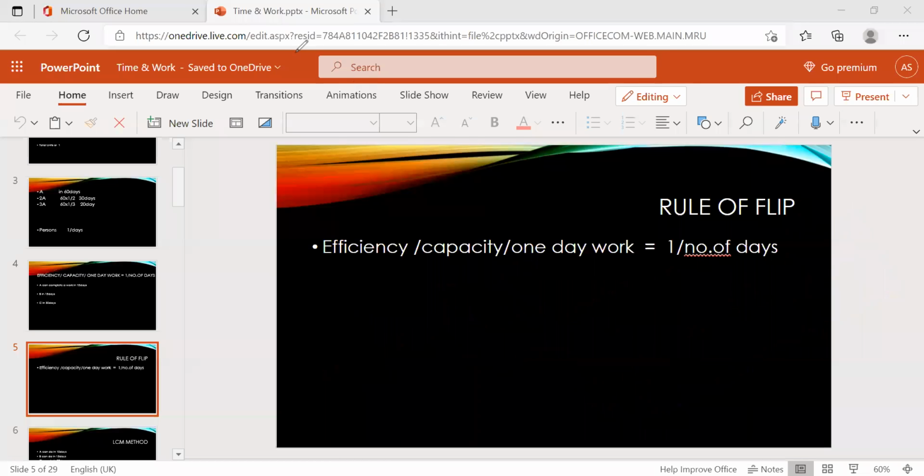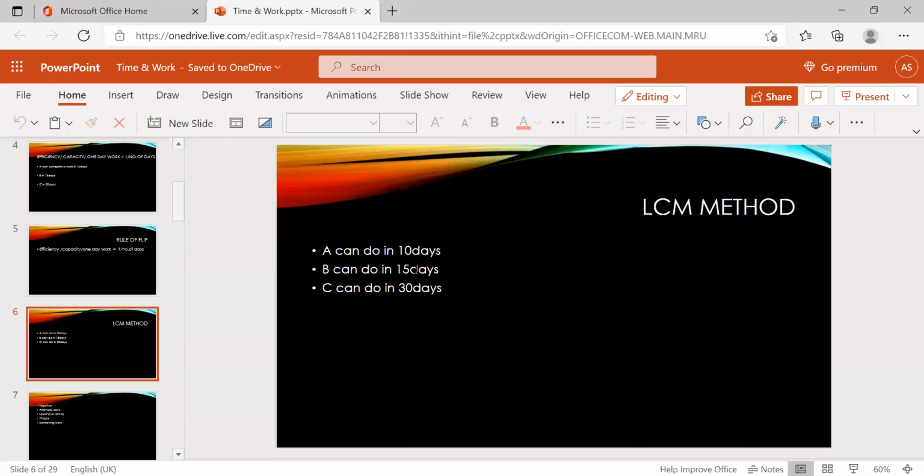And the second method we saw, that is the LCM method. Taking the LCM of the given days, it's nothing but the units of the work, the total work.